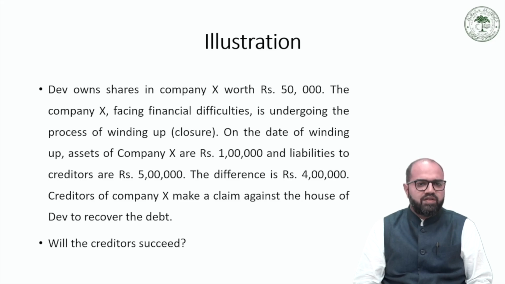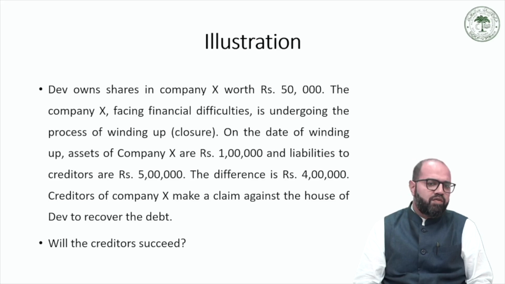So in this case, there is a person named Dev who owns shares in a company. The name of the company is X, worth rupees 50,000. Now this company X falls into financial difficulties and therefore undergoes the process of winding up, which is closure.